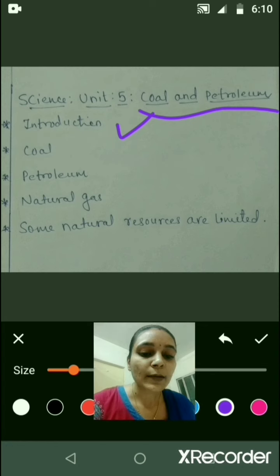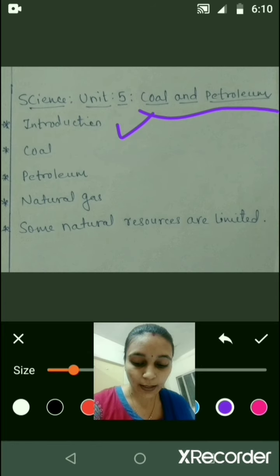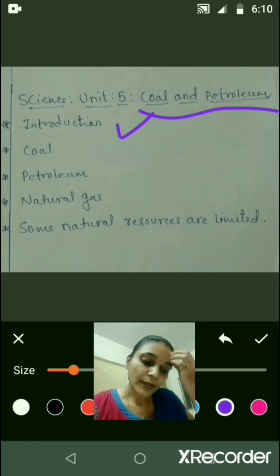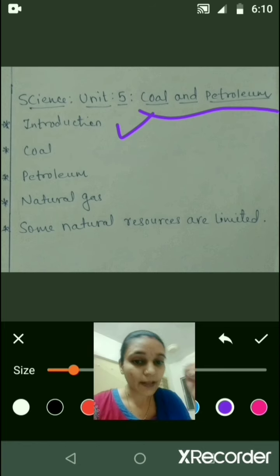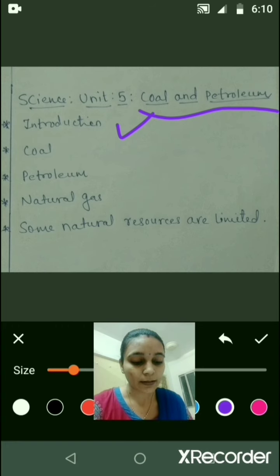Let us start with the first part, inexhaustible natural resources. These resources are present in unlimited quantity in nature. They exist unlimitedly. For example, sunlight and air. Sunlight and air are found in nature unlimitedly.